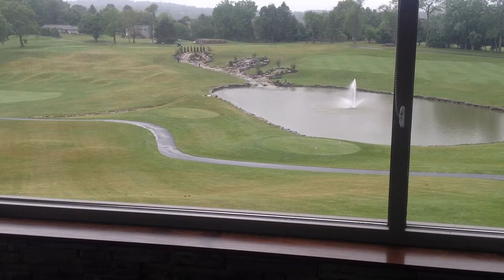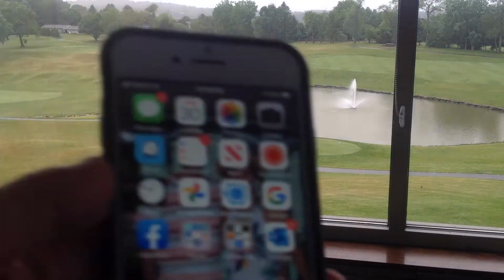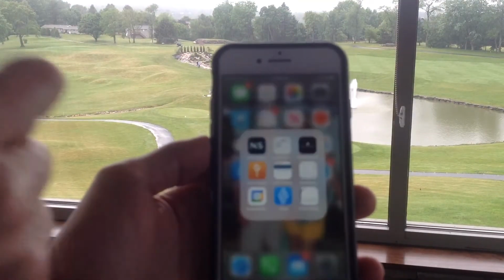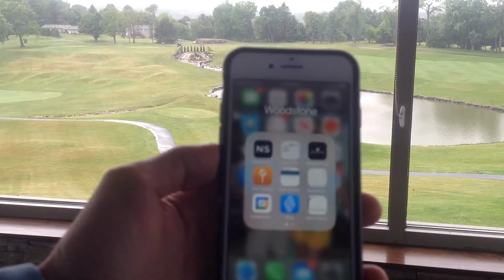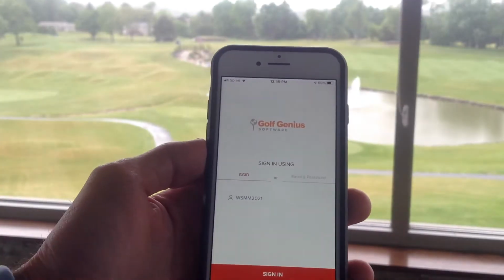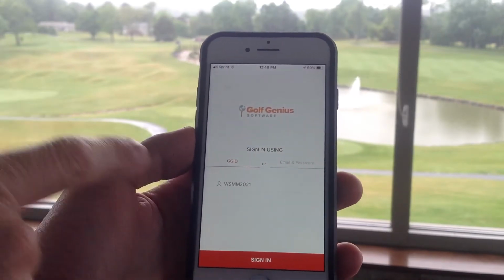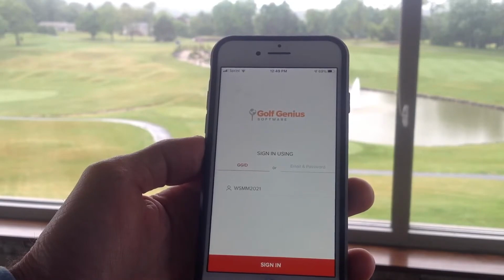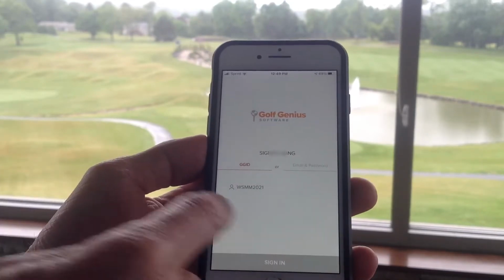Just want to take a moment and talk real quickly about the itinerary and the live scoring. So if everyone can take a moment and make sure before you get here on Thursday that you have the Golf Genius app downloaded. So you can see it's that orange icon there. And if you did not see the itinerary yet, you can add the event GGID, which is WSMM 2021, and hit sign in.